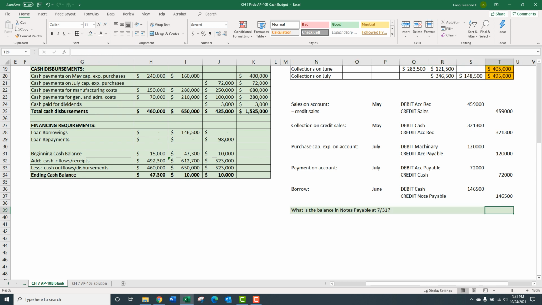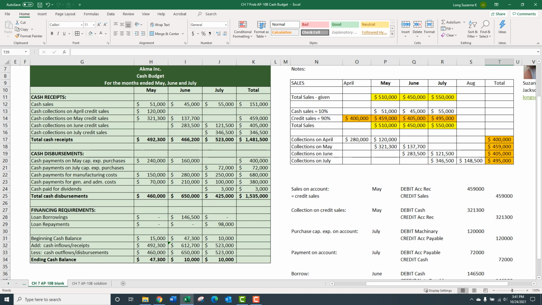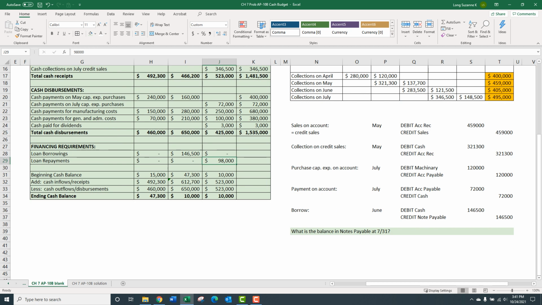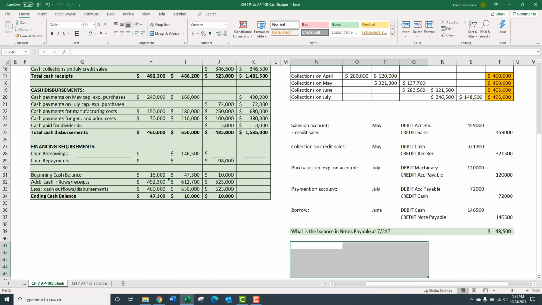So you could see it. This is kind of linear. Notice that this budget is not journal entries. This is not a T account. This is a schedule. This is not like what you've seen before with the accounting system per se. This is not a trial balance, debit credit. This is not a journal debit credit. But what we're seeing down here is the information for the credit and the debit in the note payable account. That's kind of the question I'm getting at here. So the balance is, I borrowed 146 and I paid back 98, so my balance is 48,500. You could also do a little T account if you wanted to show it that way.